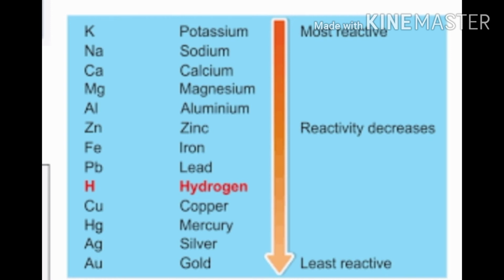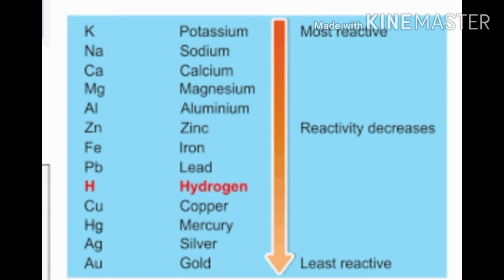You can see this table of reactivity series where the most reactive metals are placed at the top, and here the metals are arranged in the order of their decreasing reactivity. So we can conclude that the metals like potassium, sodium, calcium are highly reactive metals.